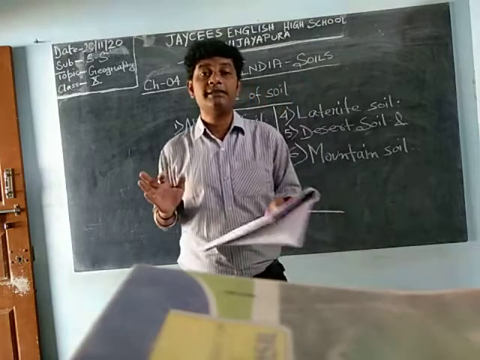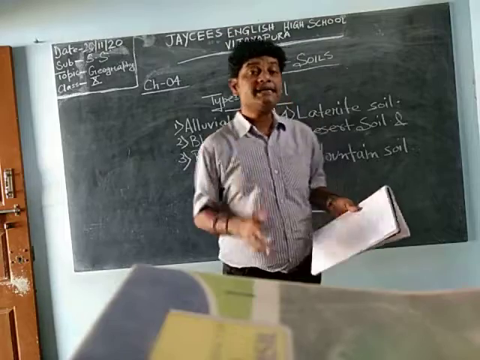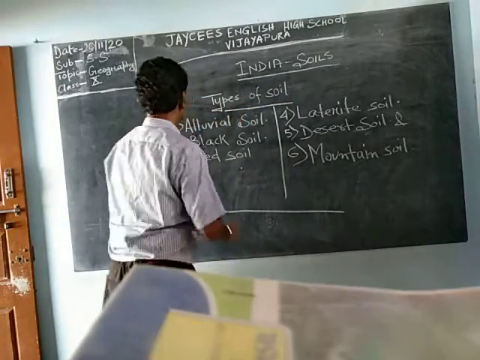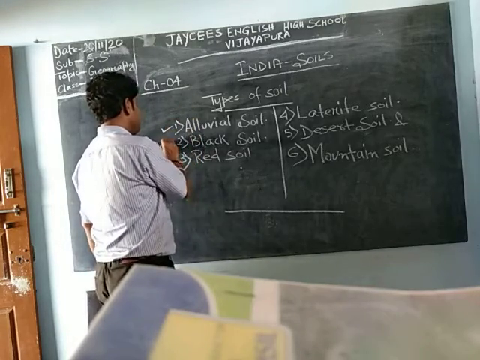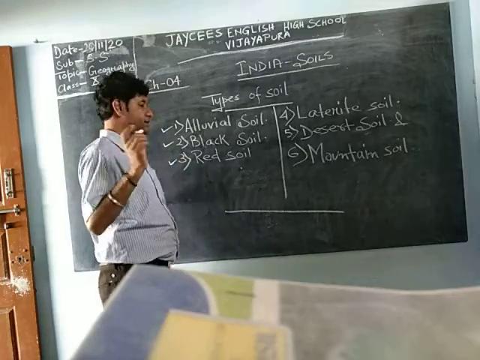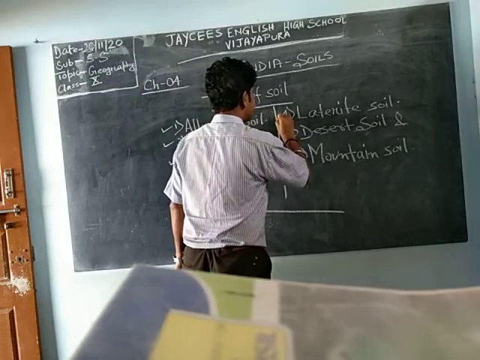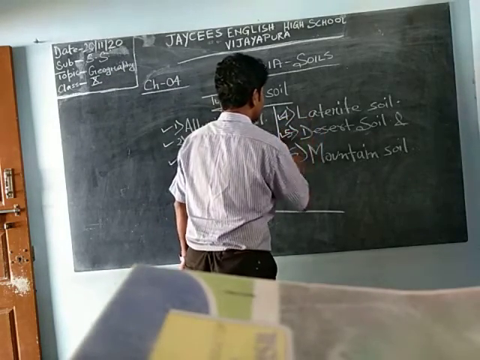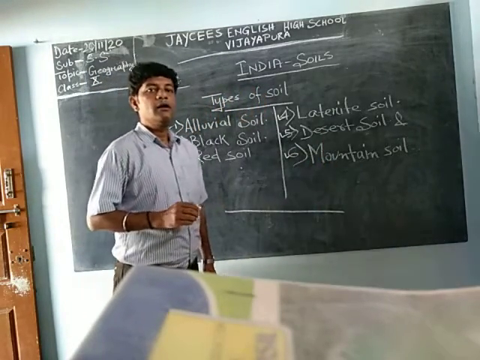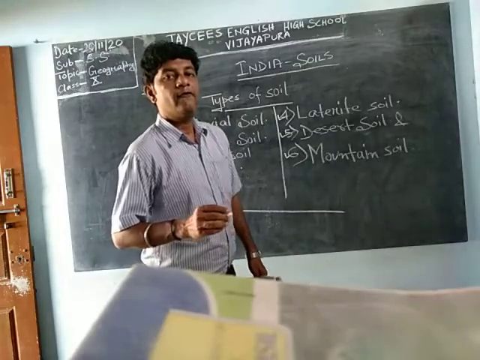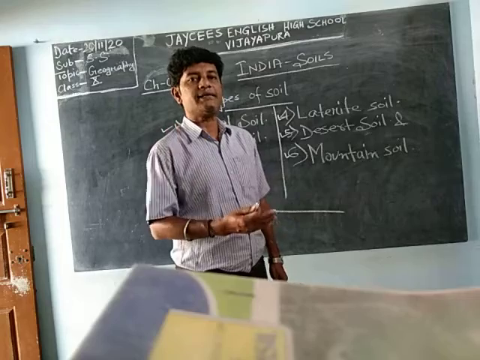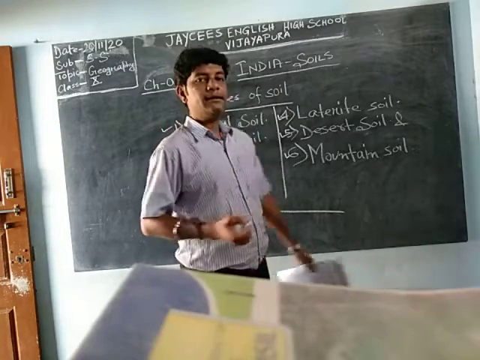How many types of soils are there in India? There are 6 types of soils. So, what are they? Alluvial soil, black soil, red soil. Red soil is the soil that your Vijaypura has. And then laterite soil, then desert soil and mountain soil. These are the 6 types of soil which are widely varied in India, and we will be getting these 6 types of soils in India.